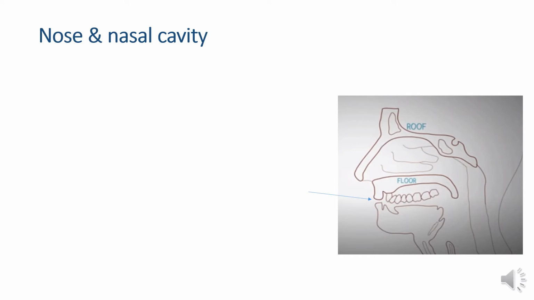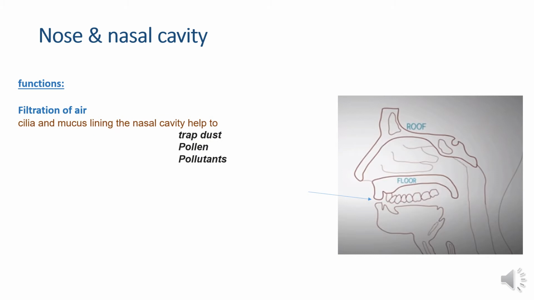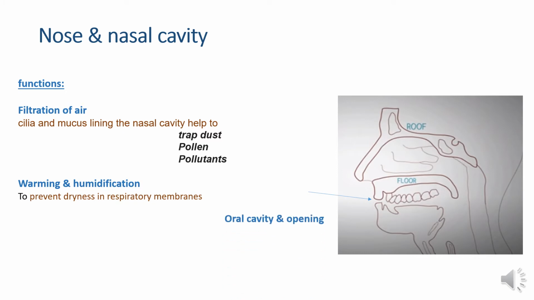So the main job of the nose or nasal cavity is the filtration of the air. It is possible by the small minute hair-like structures called the cilia, and the mucus lining, which is secreted by the nasal walls. It helps to trap the dust, pollen and other pollutants. The second job is the warming and humidification to prevent dryness in the respiratory membrane.